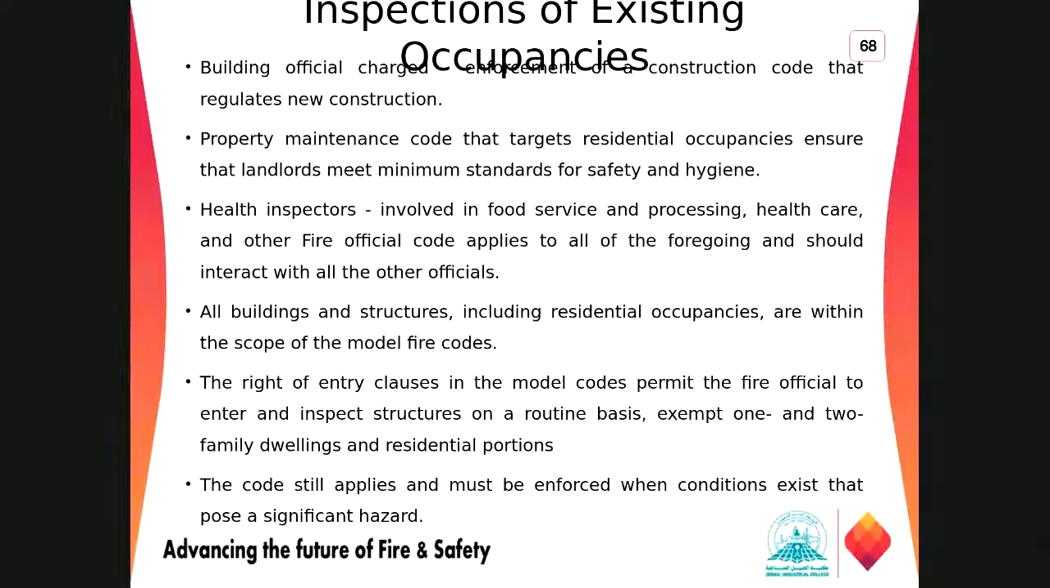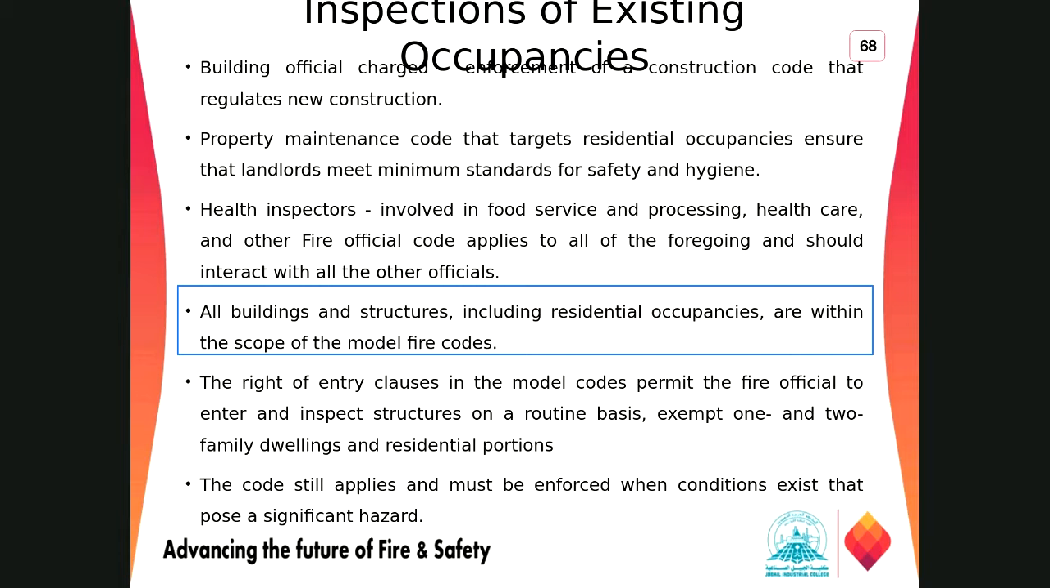All buildings and structures, including residential occupancies, are within the scope of the model fire code, right? So they have to follow the model fire code. All those buildings and structures, including residential occupancies, are within the scope of the model fire code. So if the civil defense is following the Saudi fire code, now this is the model code for this one, and all buildings and structures, right, should be following the same code.